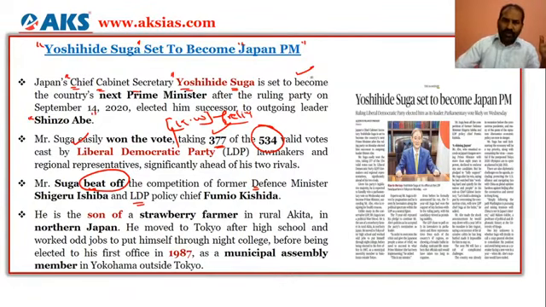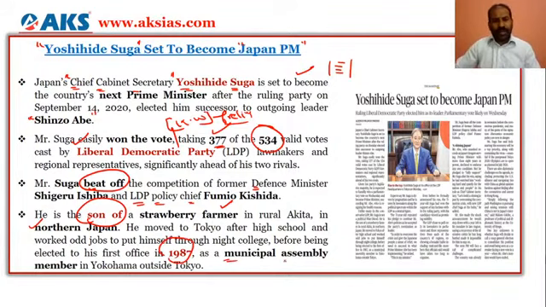But there could be a question pertaining to which political party he belongs to in Japan. So he is from the Liberal Democratic Party, LDP, and he has won 377 votes out of 534, and he has overcome the defense minister and LDP policy chief, and he is a son of a strawberry farmer in northern Japan, and then he has been a municipal assembly member in 1987.